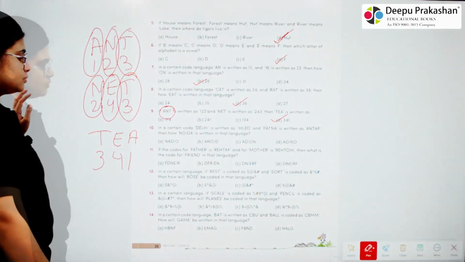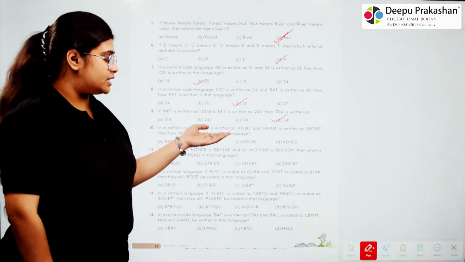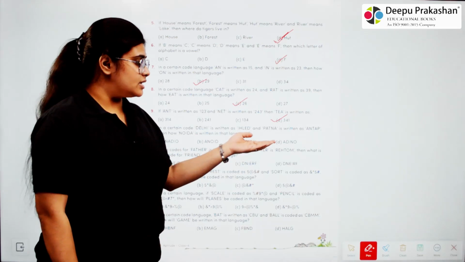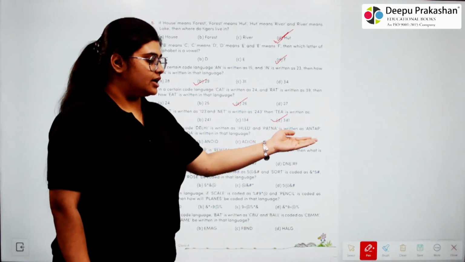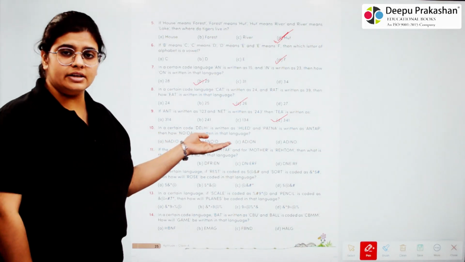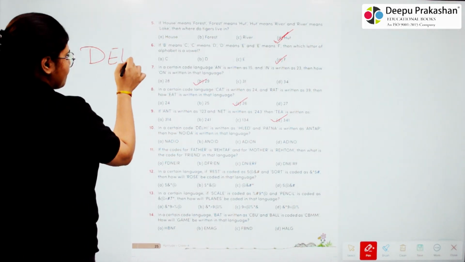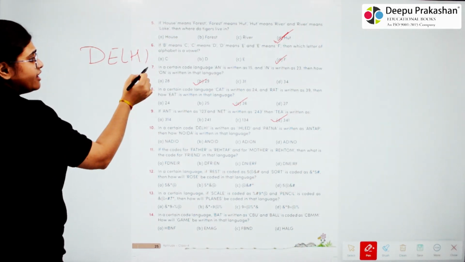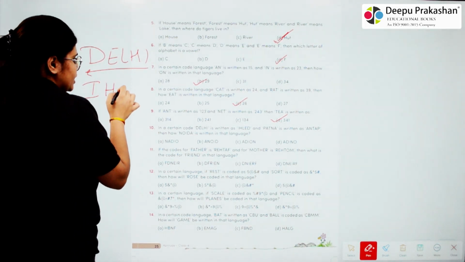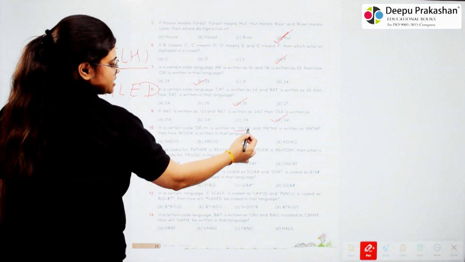Okay. 10. In a certain code, Delhi is written as IHLED and Patna is written as ANTAP. Then how Noida is written in that language? So if we look at Delhi and if we reverse it, the answer will be IHLED. That is present here.